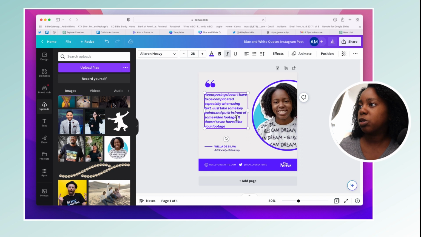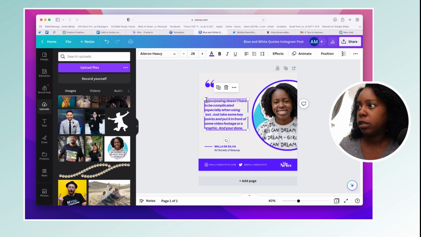For this part, I'm just going to say quote. Repurposing doesn't have to be complicated, especially when using text. Just take some key points, put it in front of video footage or a graphic. Great part about quoting yourself is that you can literally change it. It doesn't have to be word for word. When you're quoting other people, you definitely need to be more correct or accurate.